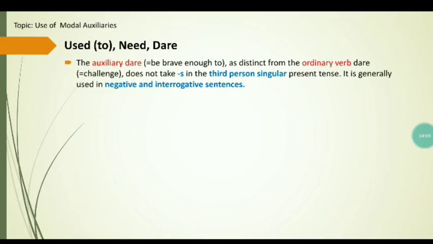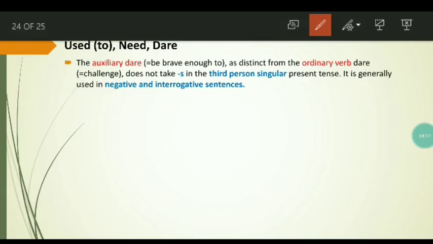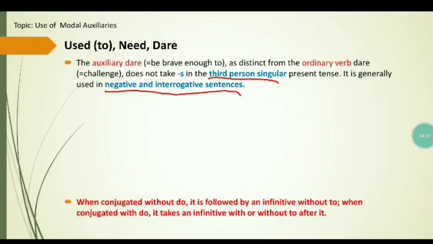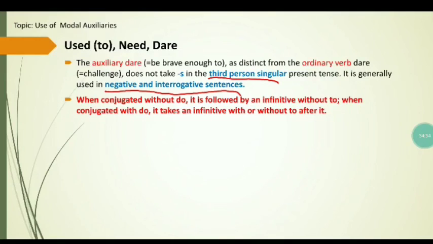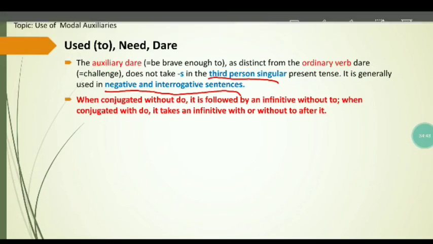The auxiliary dare, meaning to be brave enough to, as distinct from the ordinary verb dare, meaning to challenge, doesn't take s in the third person singular present tense. It is generally used in negative and interrogative sentences. When conjugated without do, it is followed by an infinitive without to. When conjugated with do, it takes an infinitive with or without to after it. So this point must be kept in mind.